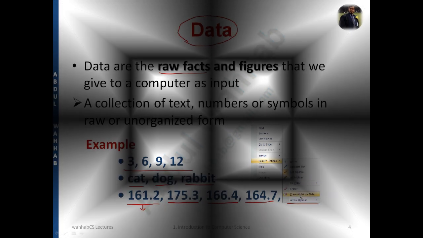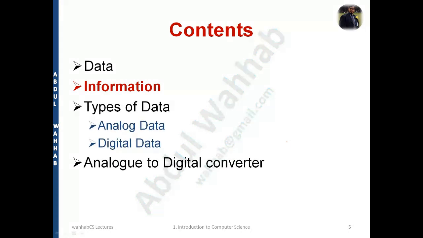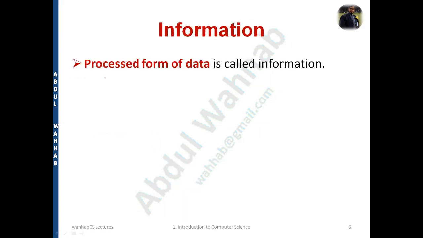Let me clear it first for a moment. Now the next thing we'll understand is information. Whenever we perform some action on the data, it becomes information. What is that action? The processed form of data. When we perform processing on the data, it becomes information.